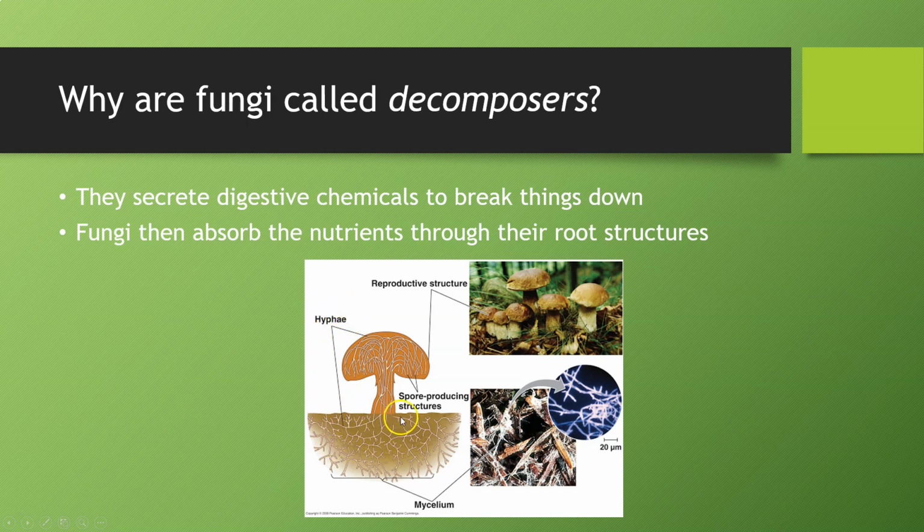All right. Now, when a fungal spore comes in contact with a dead organism, it starts to grow, and as it grows, it will grow the mycelia into the surface of the organism. At the ends of these structures, these hyphae, this is where the digestive enzymes or chemicals are released, which then break down the surrounding tissue. And then the broken down materials are absorbed through the hyphae, which then allows for this structure to grow. And we'll take a look at what this structure is here in just a second.